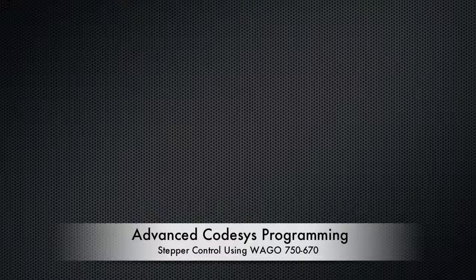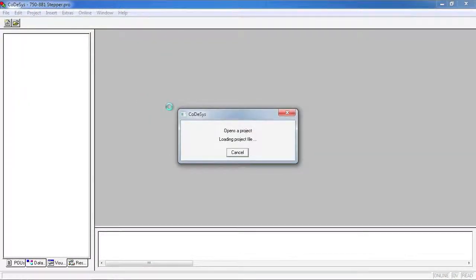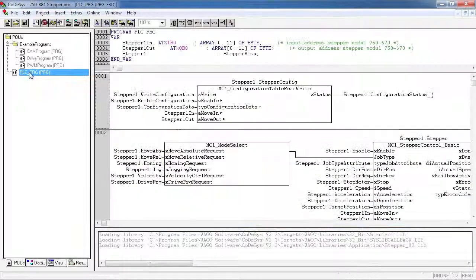This video is going to explain how to use and program the 750-670 stepper driver. I'm just going to open up a sample project which has the WAGO stepper _o2.lib library included in it. And with that library you get some visualizations. You get a configuration visualization and an operation visualization.